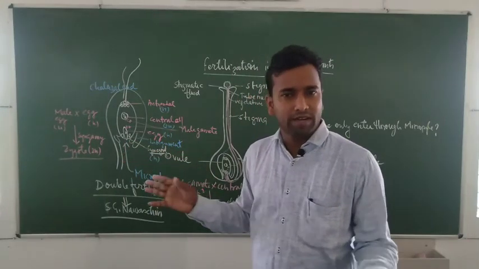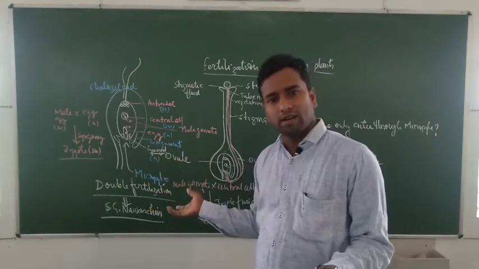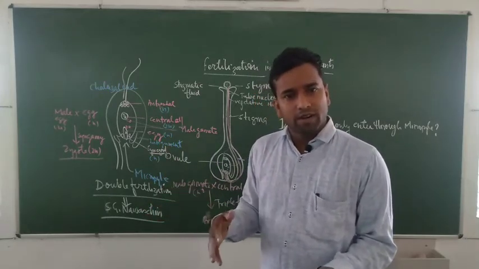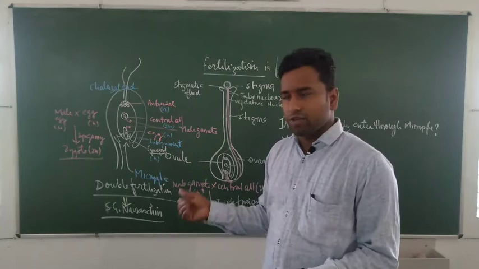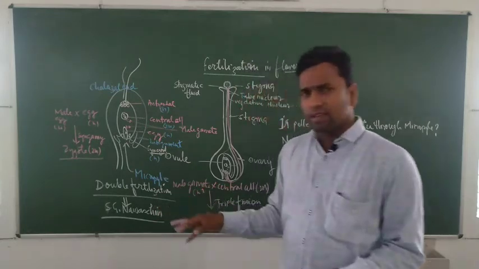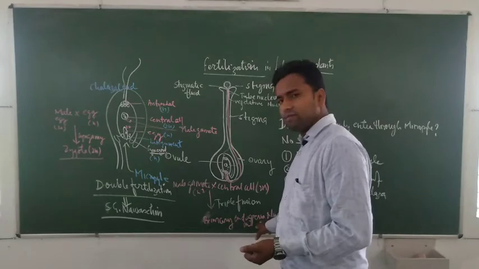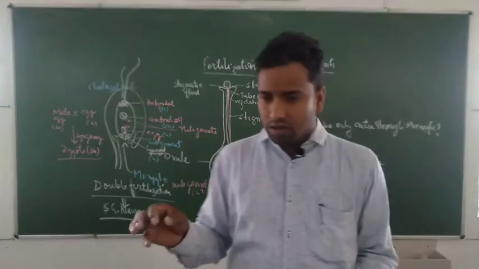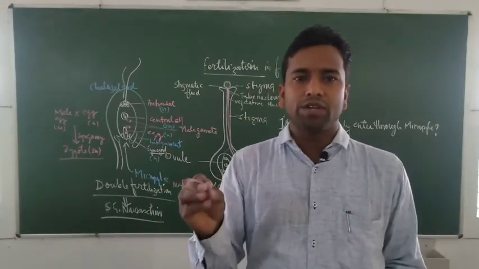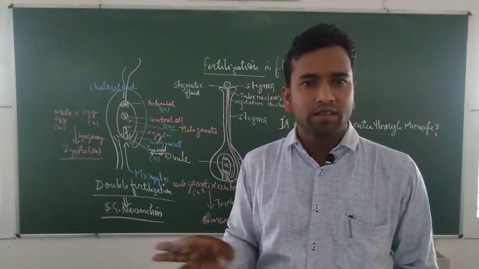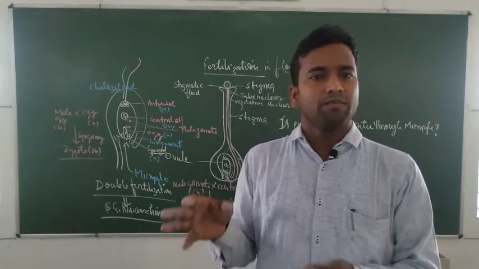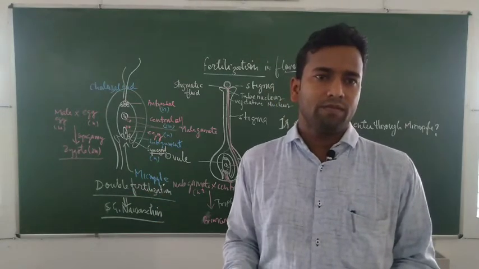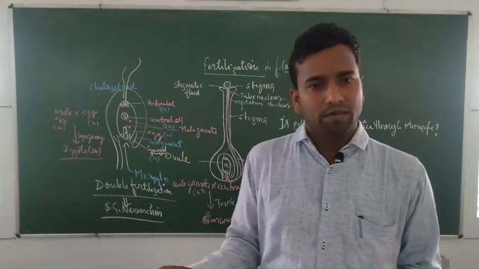You know that plants are of many types: monocot, dicot. The monocot develops to form a monocot embryo, the dicot plant develops from the dicot embryo. In many cases, the endosperm that develops from the primary endosperm nucleus is totally used up by the developing embryo, but in some cases this is not fully used up. It persists in the seed. We may understand this by examples.